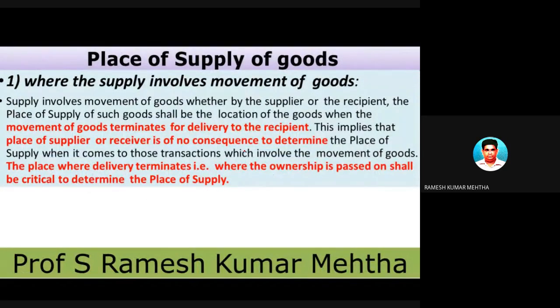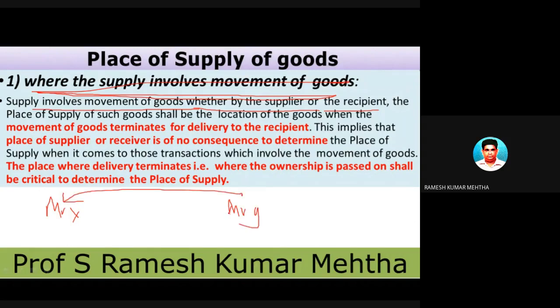Let's take the first example, where the supply involves movement of goods, whether by the supplier or the recipient. See, Mr. X is there and Mr. Y is there. Mr. Y makes a call to X to supply some goods. So X will transport these goods to Mr. Y, or Mr. Y will come to Mr. X, purchase the goods and transport them to his own place. So the goods can be transported either by the supplier or the recipient.